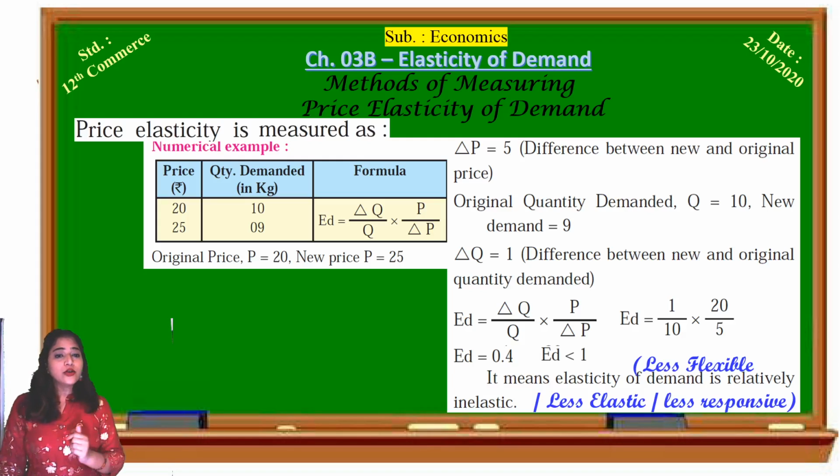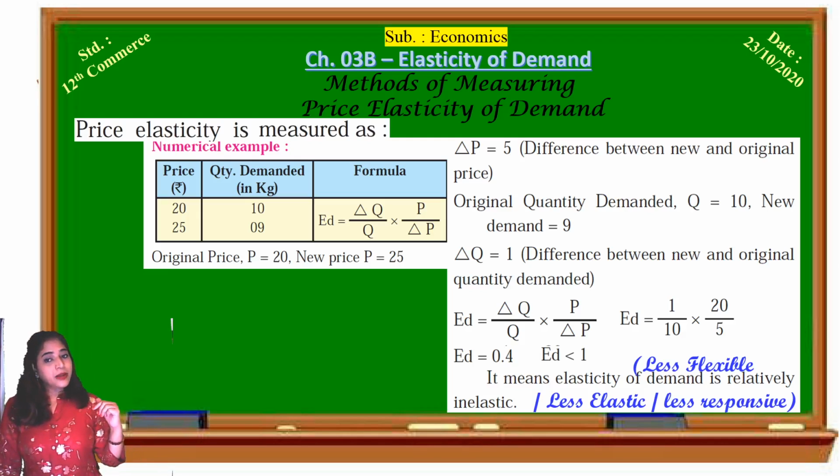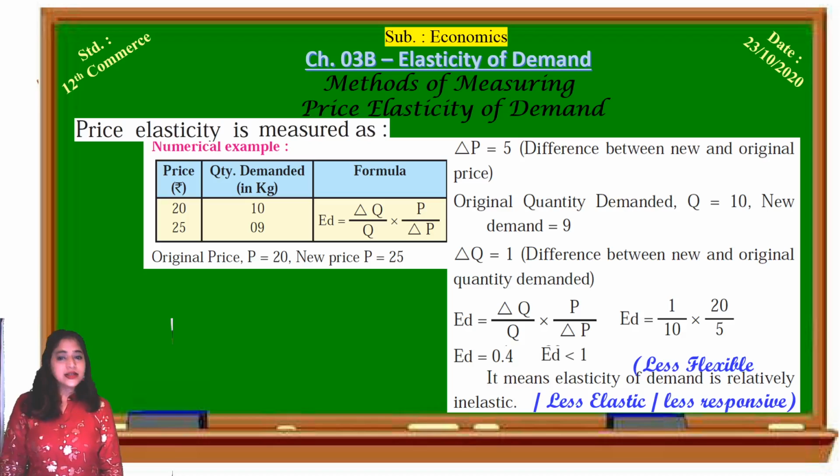So how do we calculate the elasticity of demand? See, it is change in quantity demanded divided by original quantity, into original price upon change in price. So the change in quantity demanded is 1 kg, divided by original quantity 10 kg, into original price 20, divided by change in price, that is 5. The answer is 0.4. So elasticity of demand is equal to 0.4.